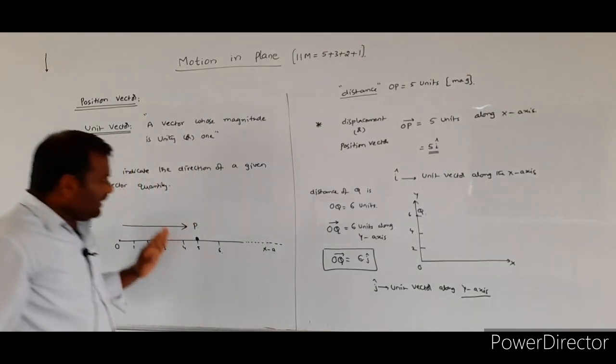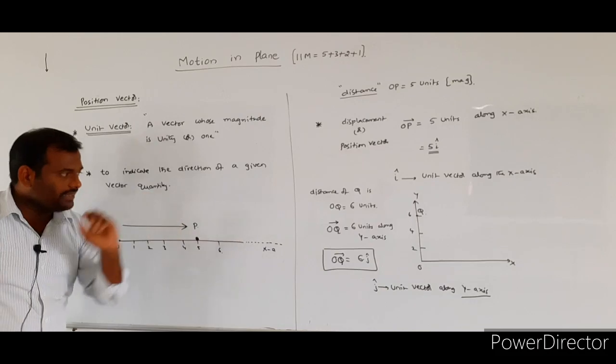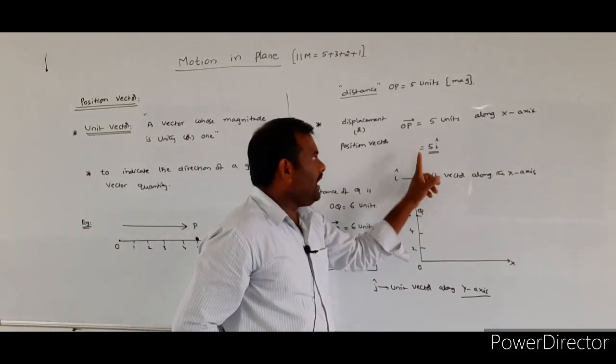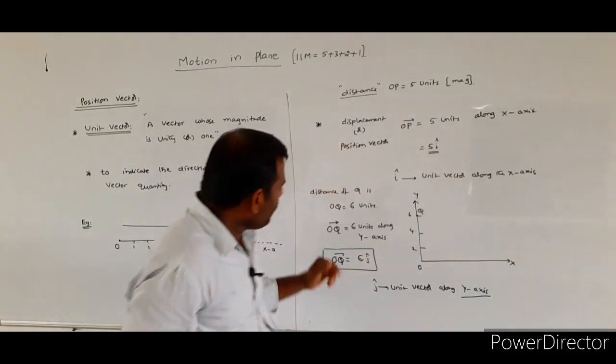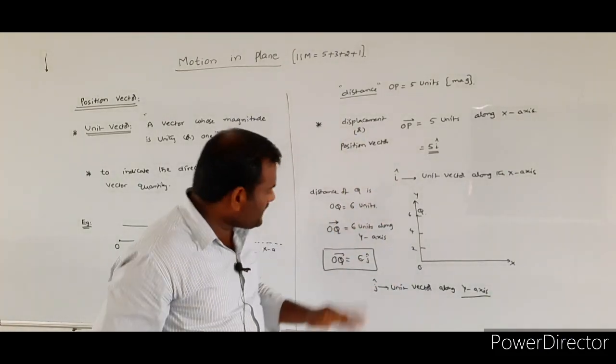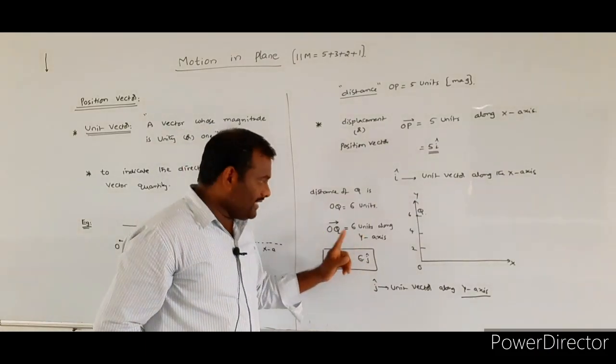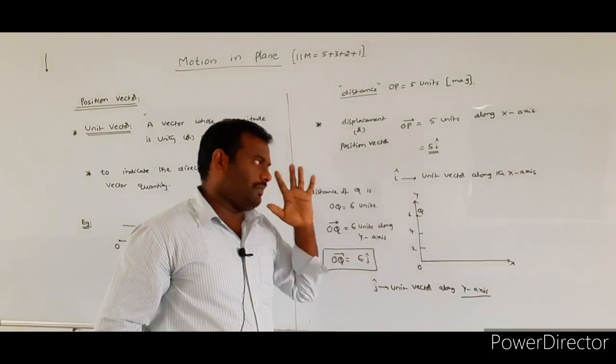In the first case, the particle is present along the x-axis, that's why you write OP bar is equal to 5 into i cap. In the second case, the particle is present along the y-axis only, that's why you write OQ bar is equal to 6 into j cap.